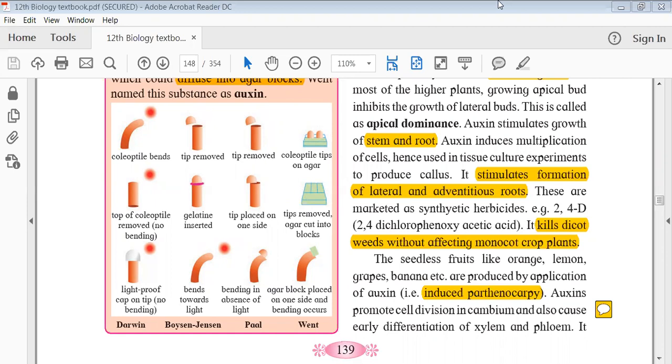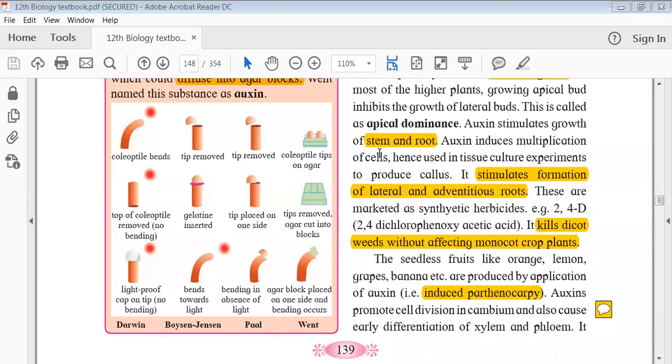Yes, Aryan is also correct. So this is what I was saying. Lateral grows from the radical. Basically, taproot grows from the radical, and adventitious from the other part. Okay, it can be from some nodes or like that. So I think yeah, sahi tha. So let's move ahead then.